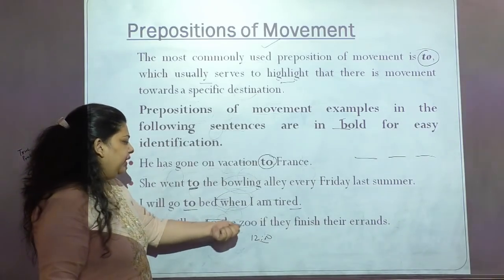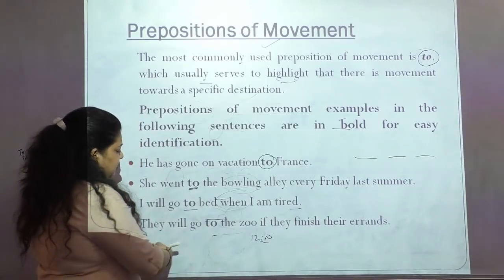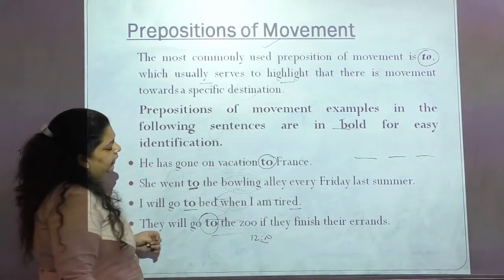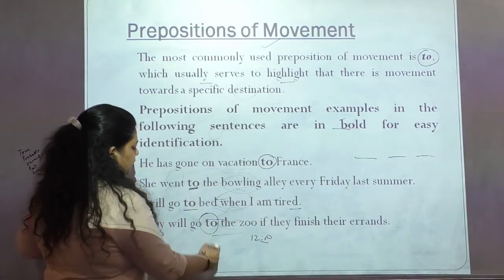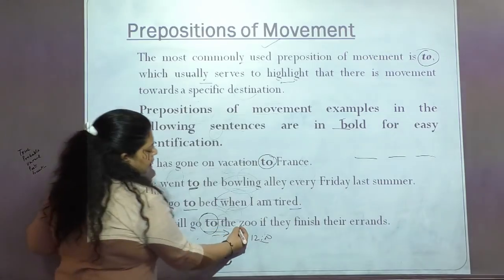They will go to the zoo if they finish their errands. So what happens here? What is the movement here? Where are they leading to? They are leading to the zoo here. So this "to" is talking about my movement. The movement of me as an object is towards the zoo.